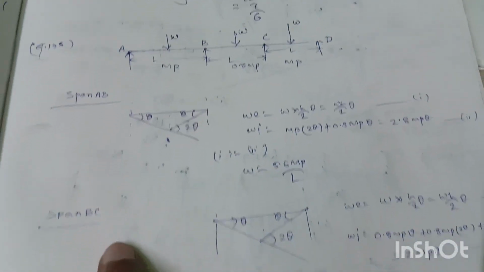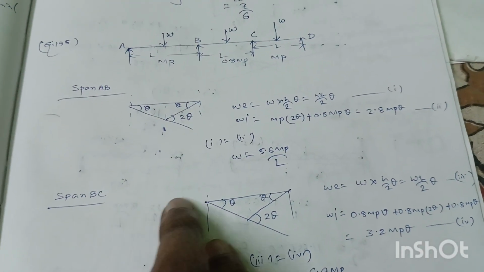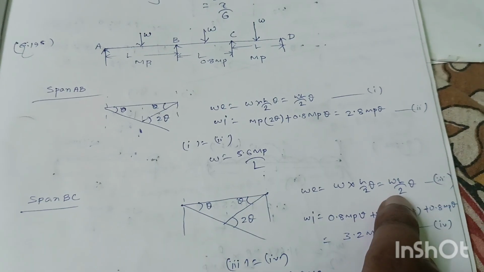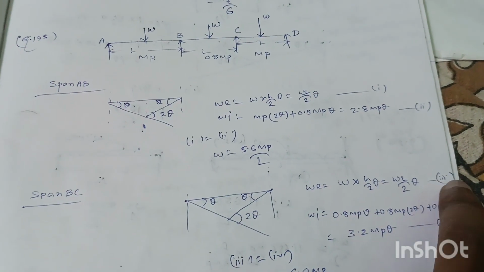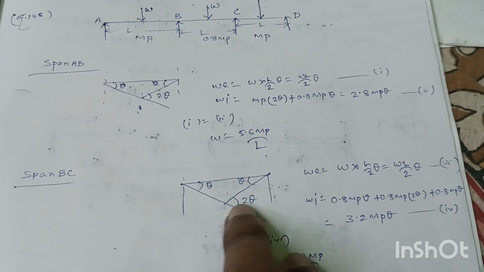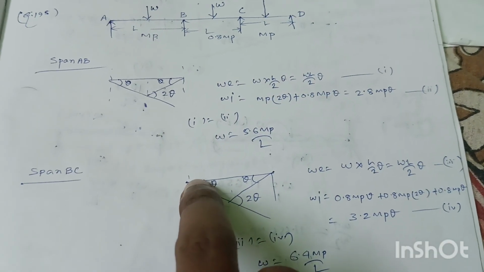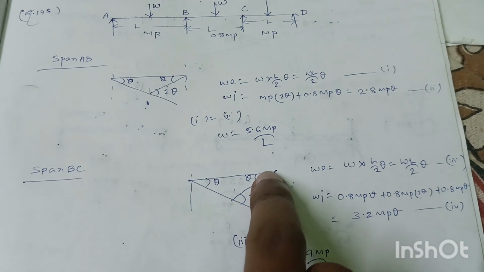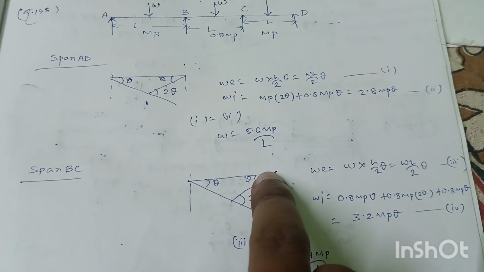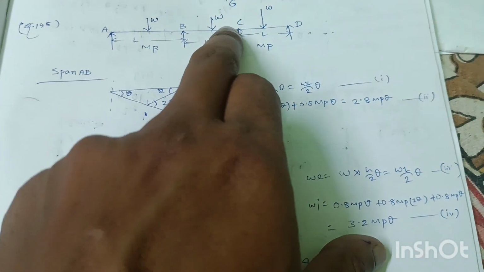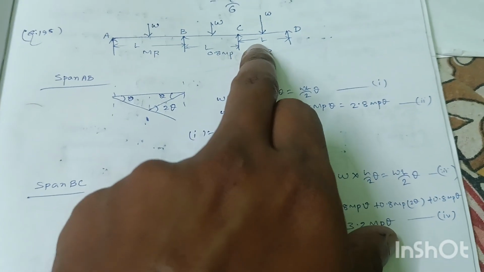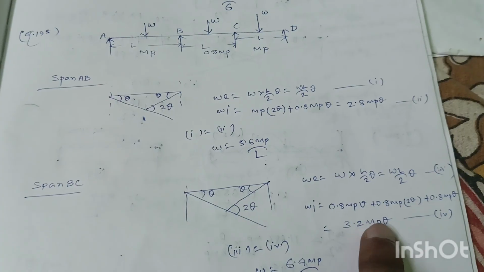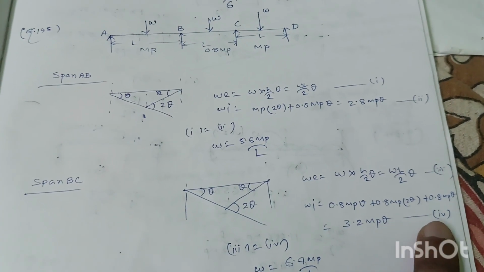Okay, now for span BC, the collapse diagram is drawn. The external work done will be equal to WL by 2 into theta as usual. This is equation number 3, and the internal work done is 0.8 into MP theta, 0.8 into MP into 2 theta, and here 0.8 into MP into theta. The lowest value is considered because the section changes from 0.8 MP to MP, but the lowest value is considered. Okay, so internal work done will be 3.2 into MP theta. That is equation number 4.